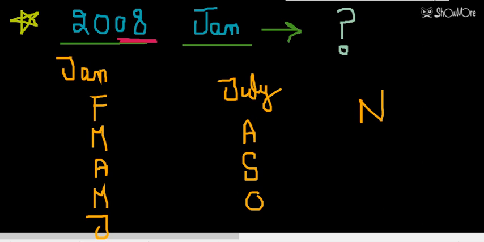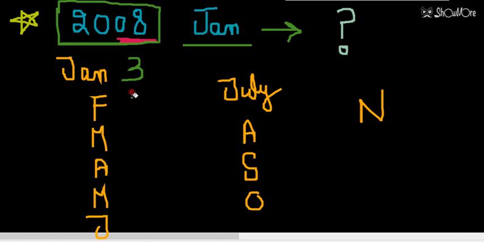So now students, we have to write the number of odd days here. Now we have to find the number of odd days in every month. Like in January, 3 odd days are there. In February, this is a leap year. You can see 2008 is not an ordinary year, it is a leap year.